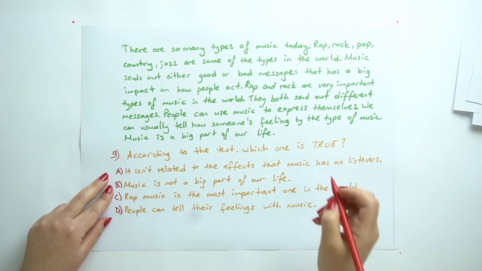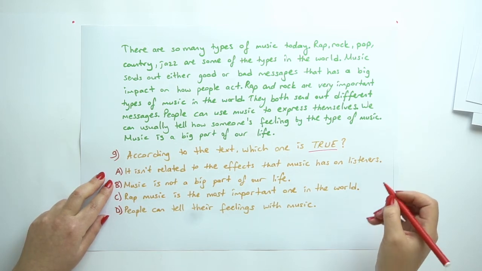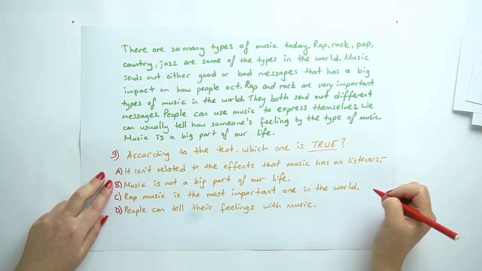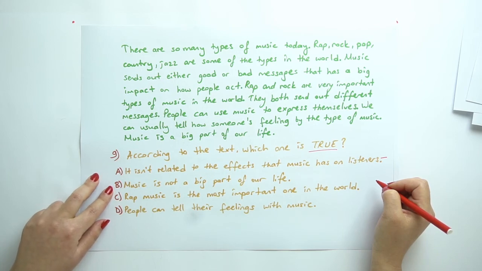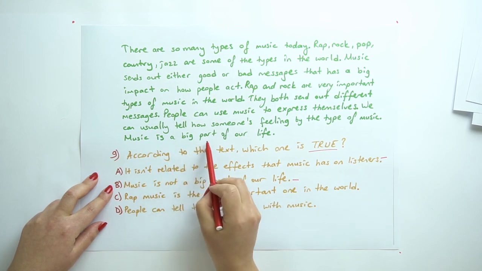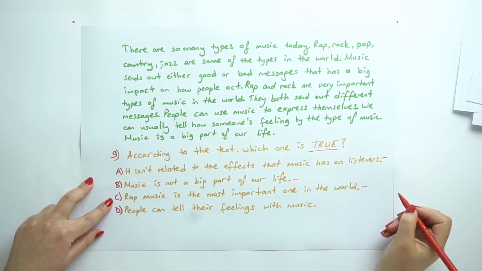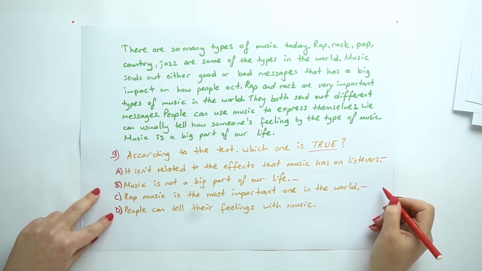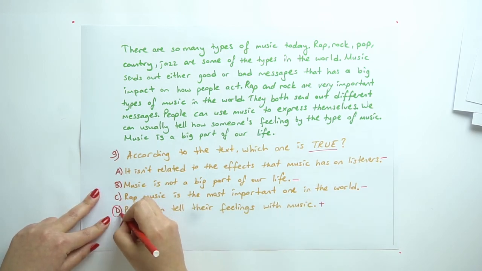So, let's find the true one. A. It isn't related to the effects that music has on listeners. No. Because it has, people can express themselves by using music. So B, music is not a big part of our life. We cannot say this one because here music is a part of our life. And C, rap music is the most important one in the world. No, we cannot say this one too. And people can tell their feelings with music. Yes, we can say this one. The answer is D.